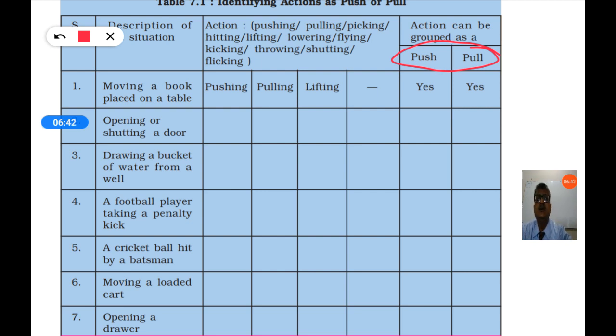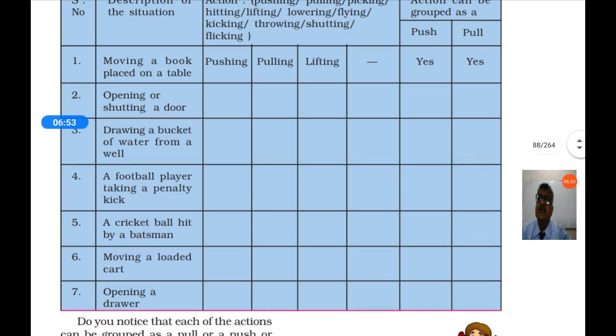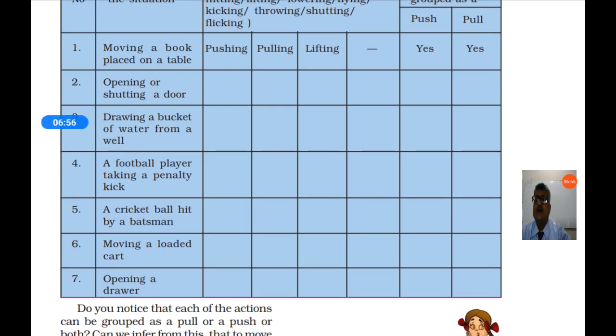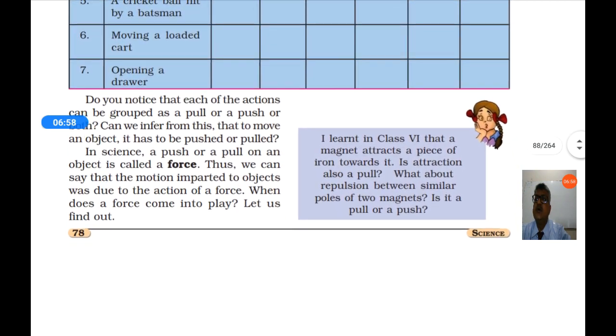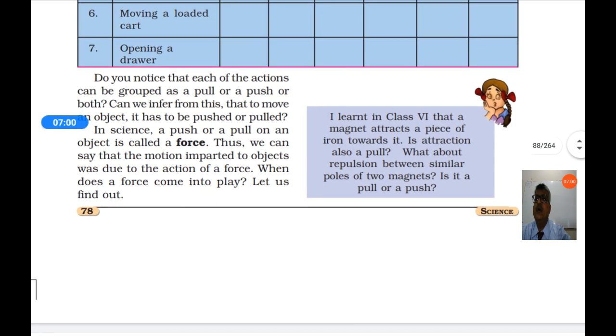When we are doing some work, we either push the object or we pull the object. So you can complete this table to understand different activities you are doing with the objects. Do you notice that each of the actions can be grouped as a pull or push or both? So you can group any activity as pull or push, or sometimes both are done.